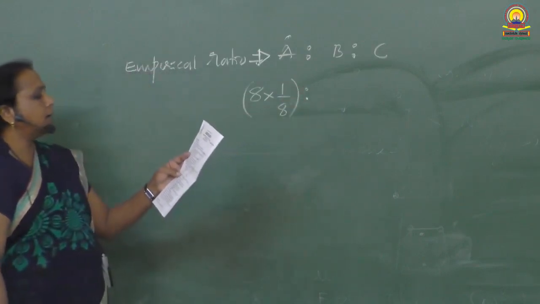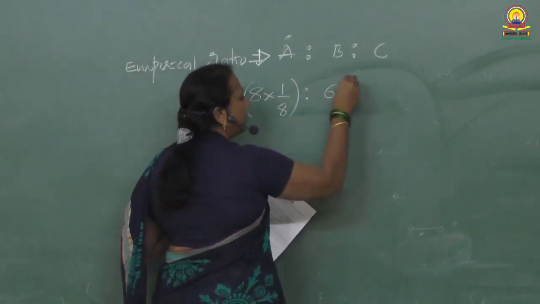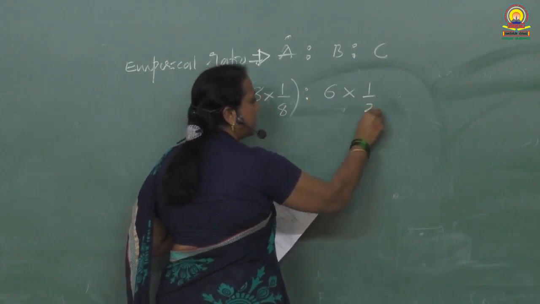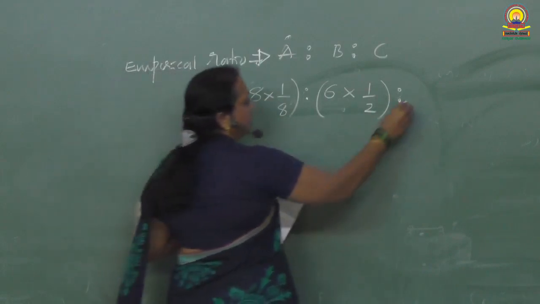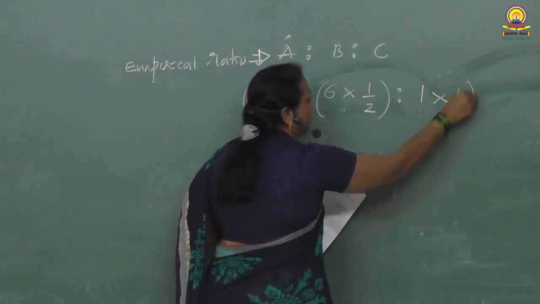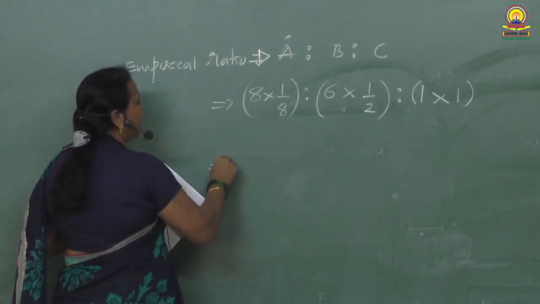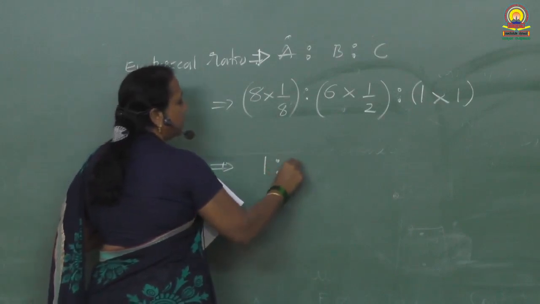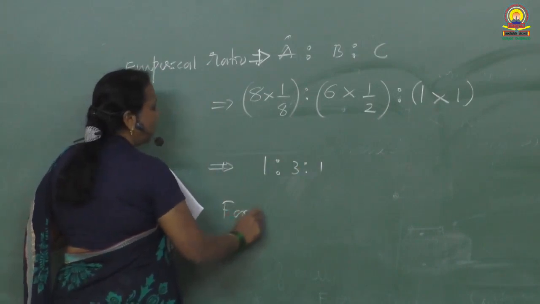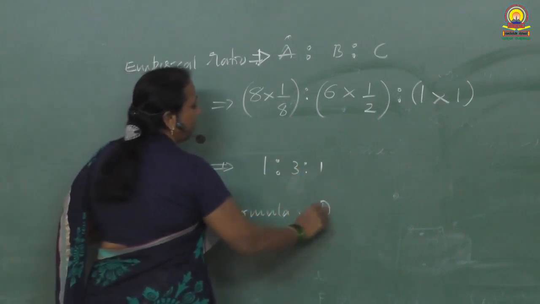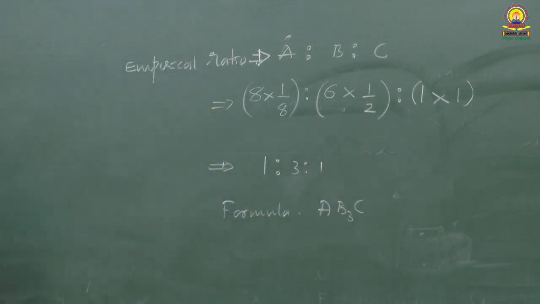B atoms are at the face centers. 6 face centers are occupied by B, and from a face-centered particle the unit cell gets half of the share. And the C atom is at the body center, so the whole share comes from the body center particle. So the empirical ratio is 1:3:1. Hence the formula is A1B3C1. AB3C is the formula of the compound.